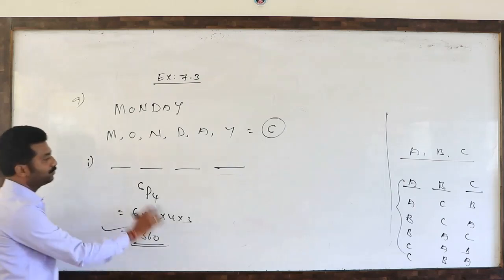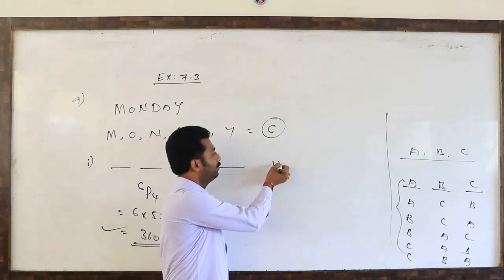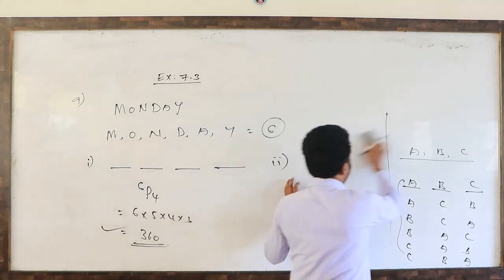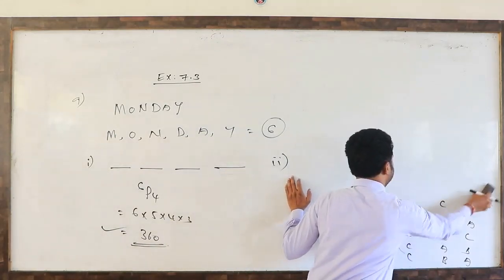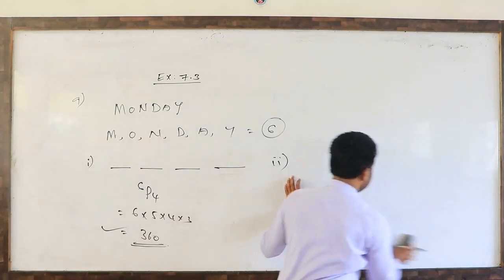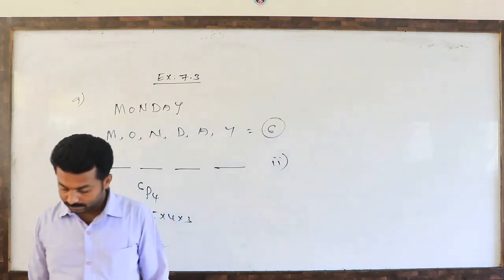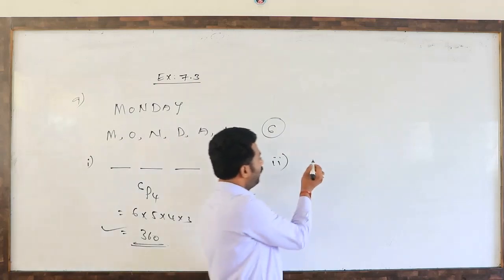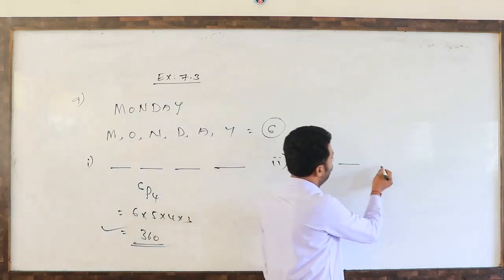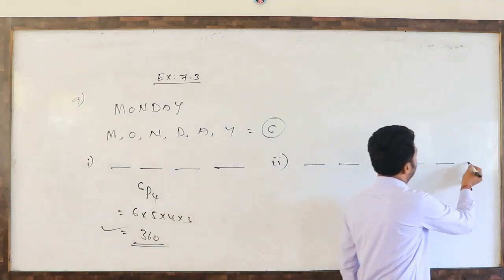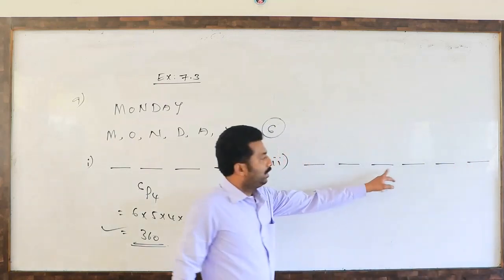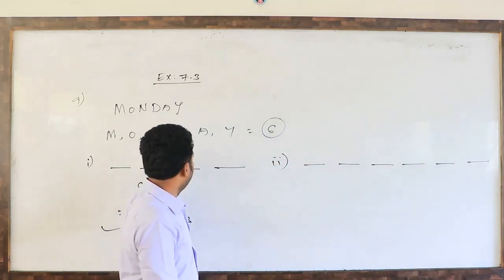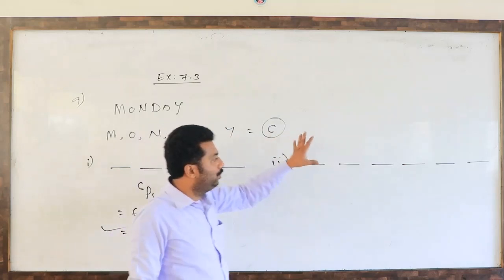Question number 9, first one: 360 ways. Like this we have to answer. Now the second one. All the letters are used at a time. All the letters means 6-letter words. We also have 6 letters, so we have to use all the letters.